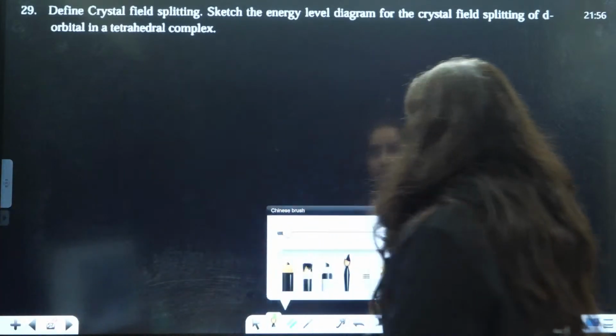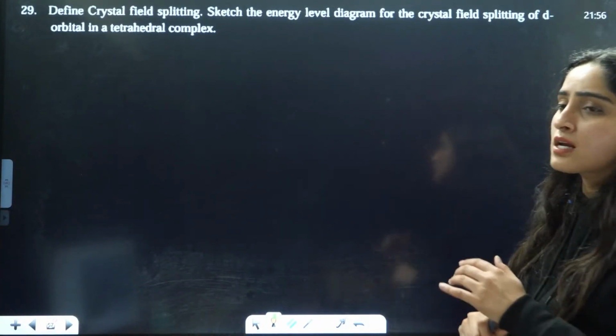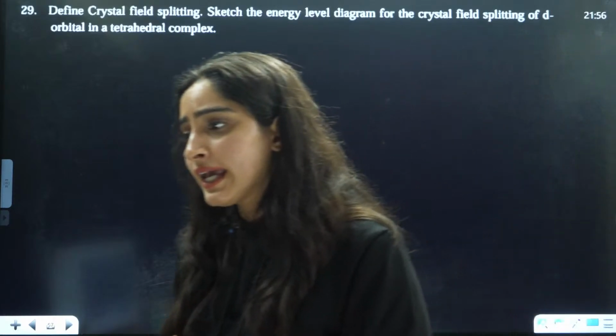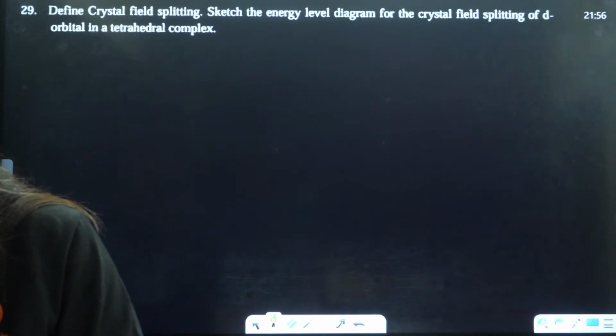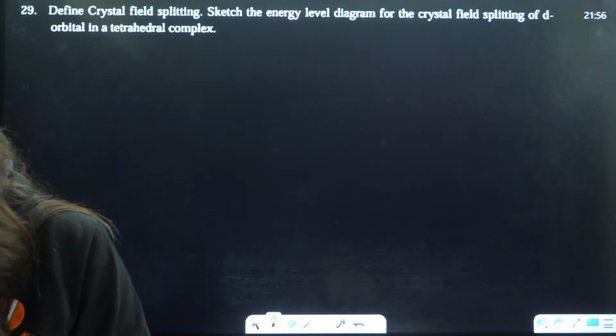Next is define crystal field splitting. Okay, everybody, these are important topics of all chapters.